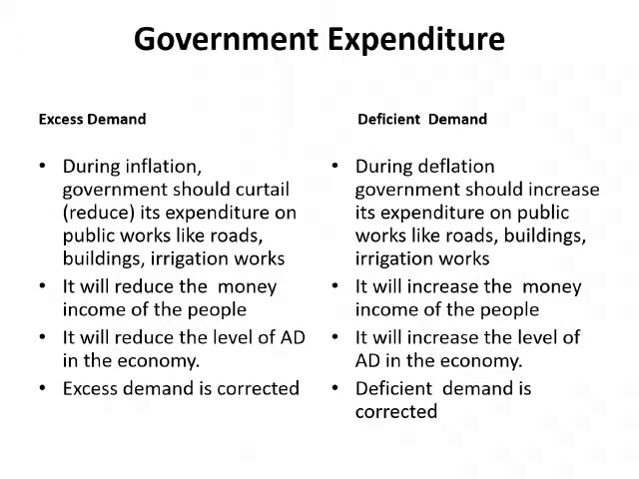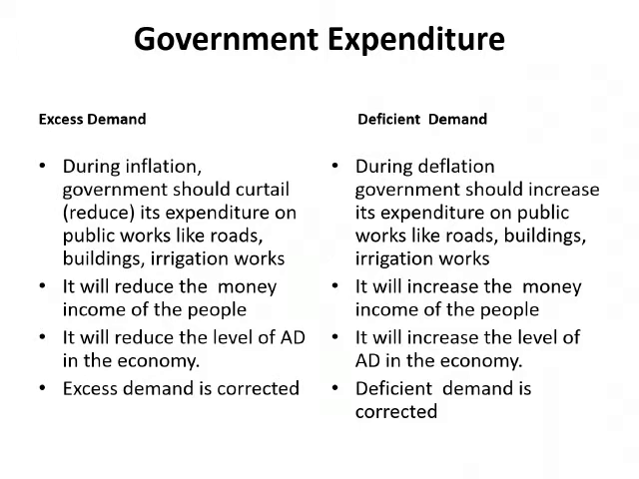Government expenditure. In the case of excess demand, government should curtail its expenditure on public works like roads, building, irrigation works. It will reduce the money income of the people. It will reduce the level of aggregate demand in the economy. So, excess demand is corrected.